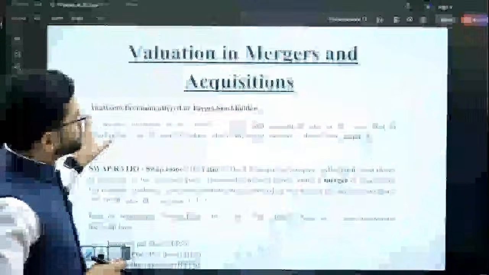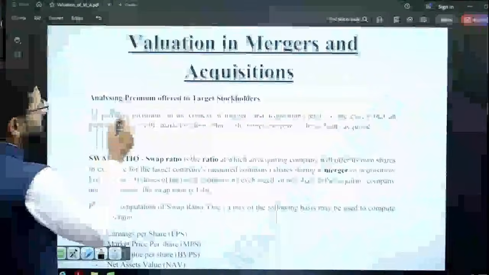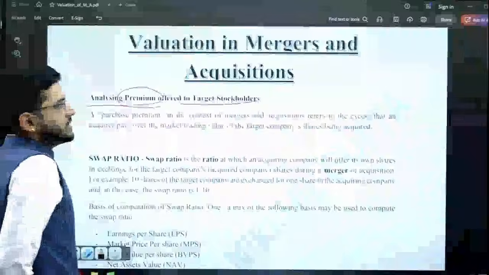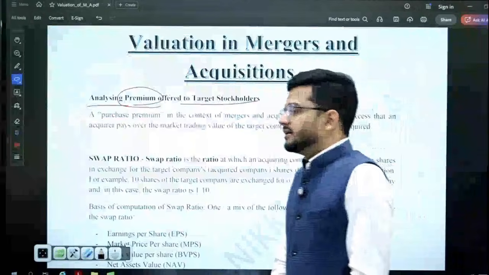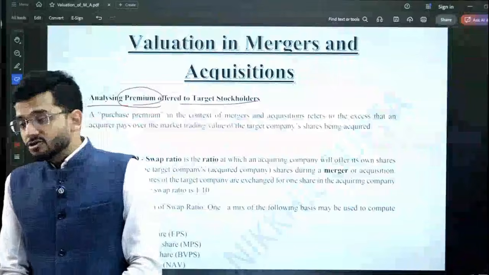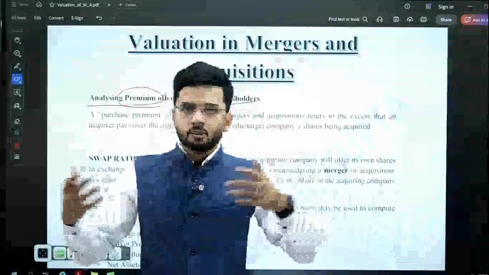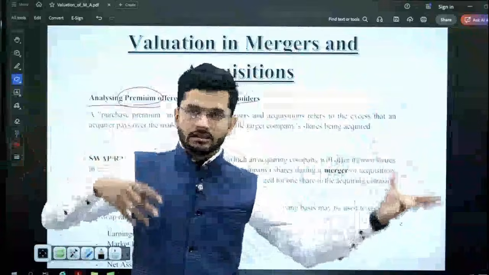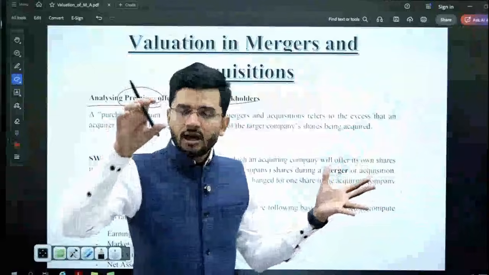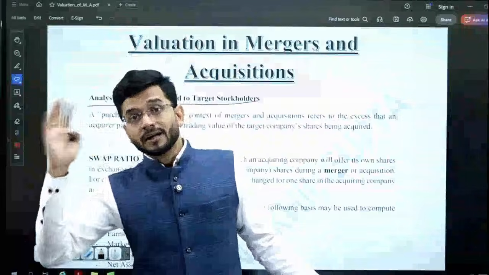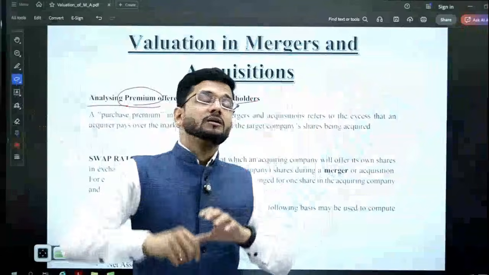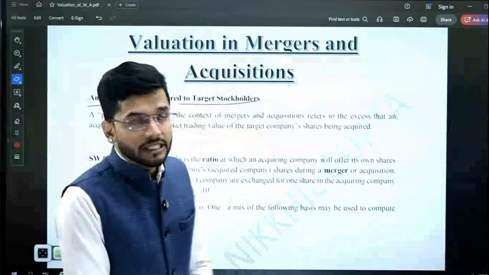Alright sir, got it. So valuation of merger and acquisition, the first thing is analyzing the premium offered to the target stockholders. Premium is nothing but the synergy benefit. So synergy which accrues as a result of merger and acquisition is to be shared by both the companies. One is the bidder company, one is the target company. Bidder company means the company which is acquiring the other company, and target company is the company which is getting acquired. So bidder company and target company are the two companies which are parties to this particular deal.